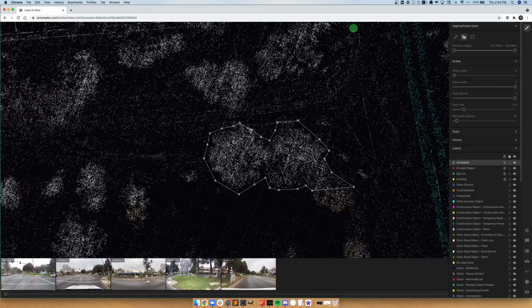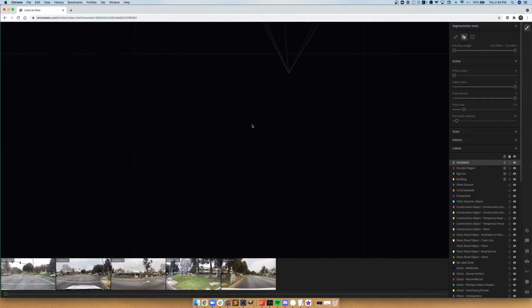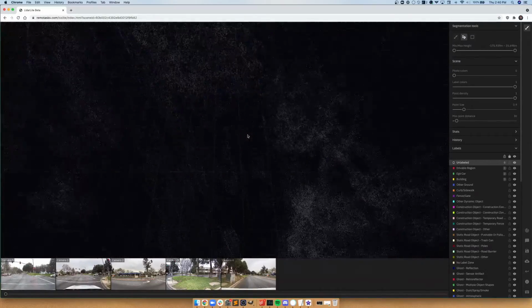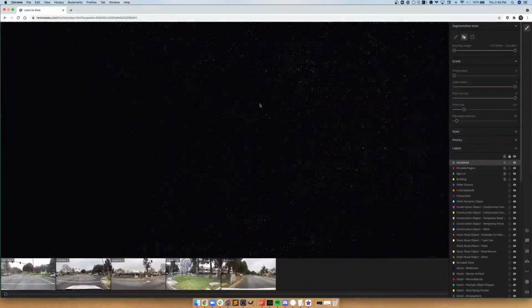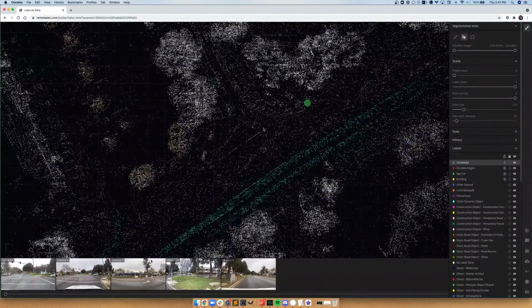And once you're happy with it, you could always close the selection here, and you could press T to exit out of top-down view to double check the current selection you've made. So that's one of the uses for top-down view. Top-down view is also useful for just getting context about the scene as a whole. Sometimes seeing things from very high up makes it a lot easier to annotate and makes getting context much easier as well.